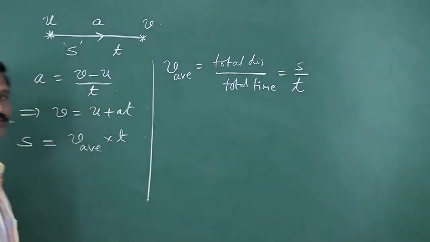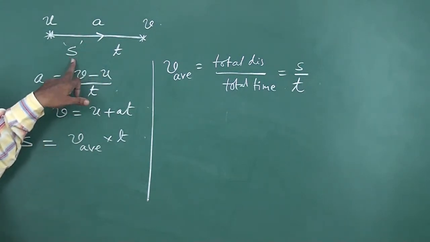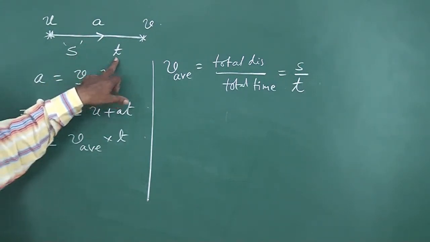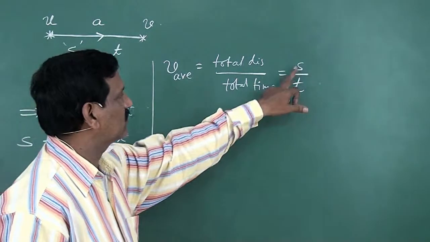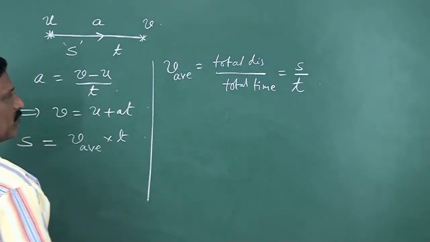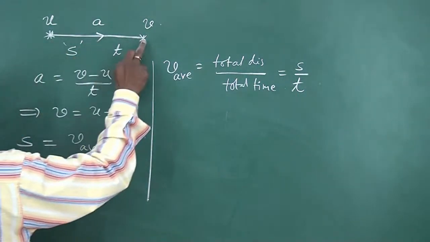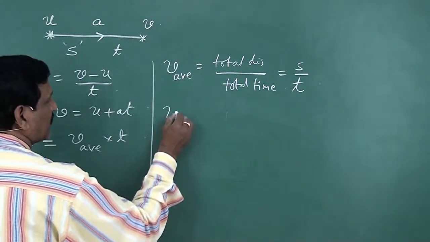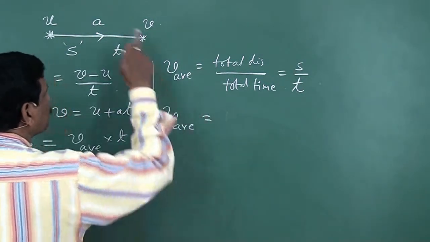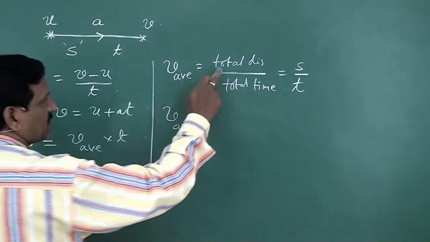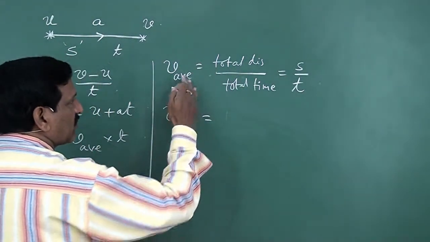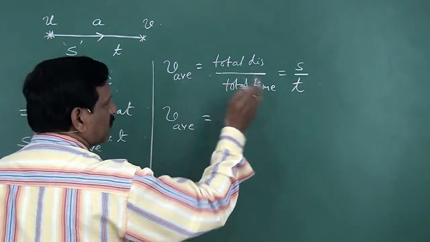Here total displacement is s, time taken is t. So V average is equal to s by t. But here initial velocity is u, final velocity is v. So average velocity again you can write in terms of u and v. This is the basic definition. Average velocity means total displacement by total time.